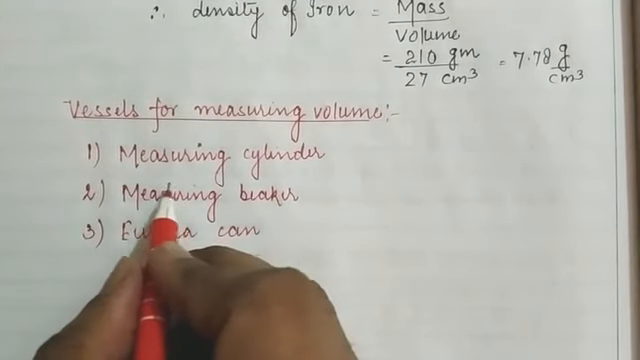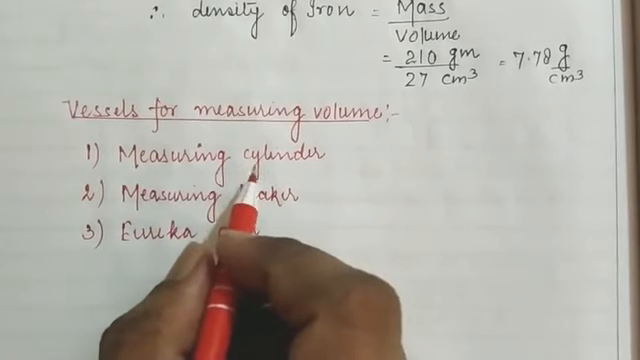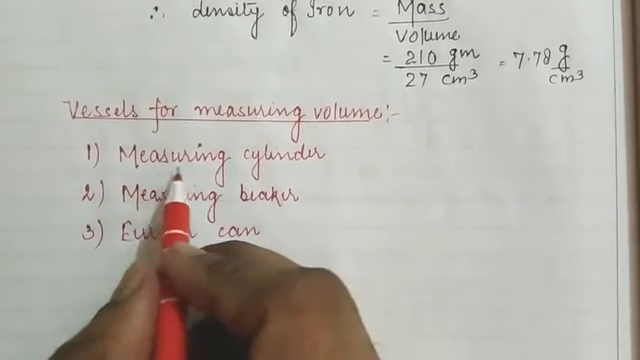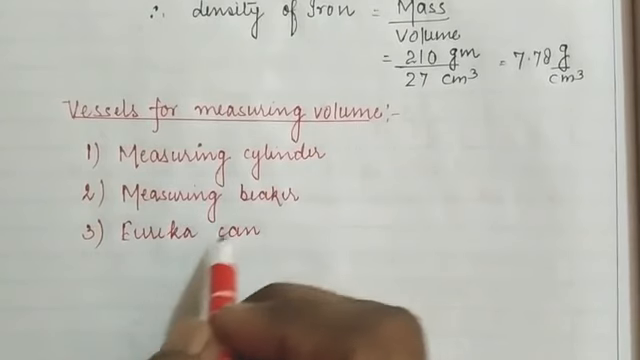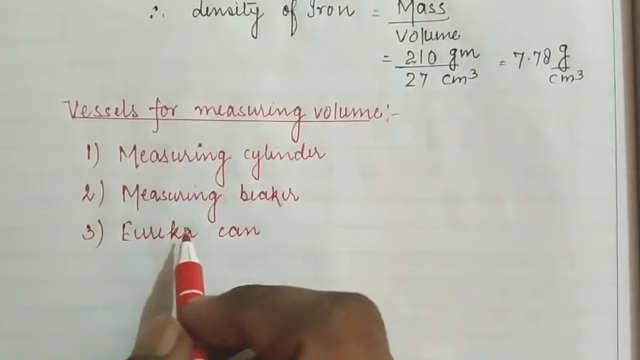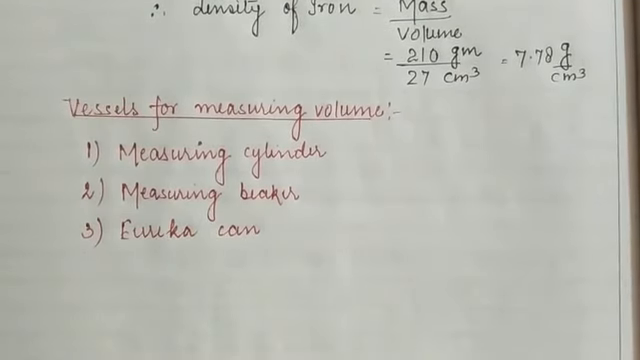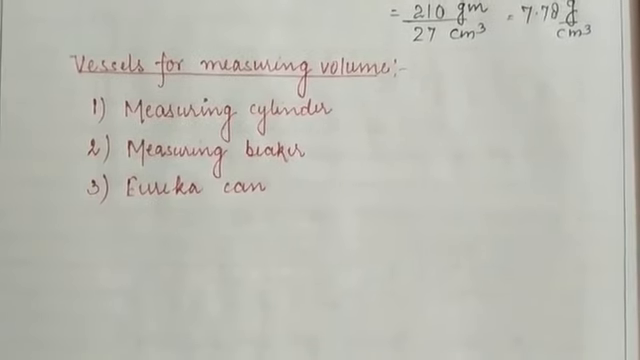So children, what I have listed here are some of the vessels with which we can measure the volume of a given substance: the measuring cylinder, measuring beaker, and Eureka can. Here I have listed the three instruments with which we can easily calculate the volume possessed by a substance. One by one we will discuss the measuring instruments.